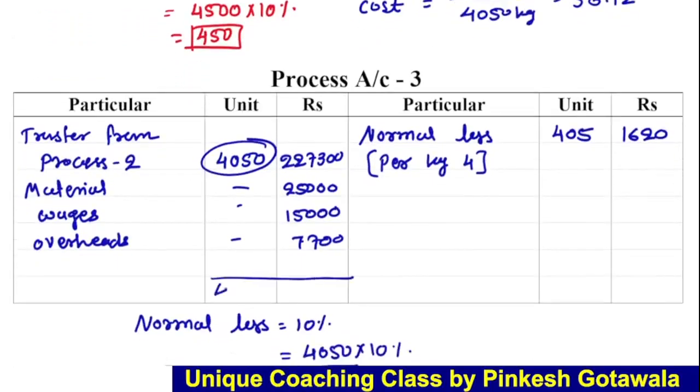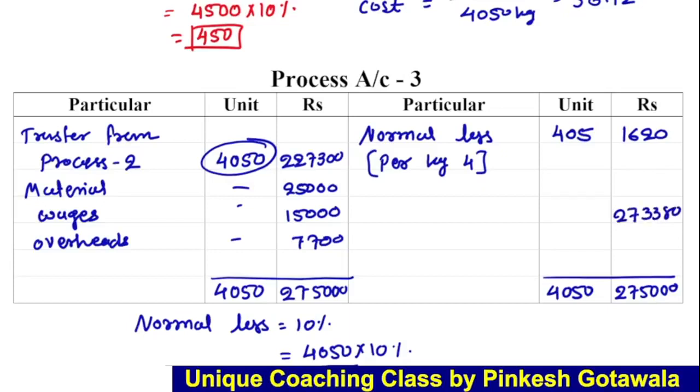Process 3, here 4050, and here the total 25,15,700, 2,75,000 to 75,4050. So here the difference we get is 2,73,380. And on this side the difference comes to 3,645.